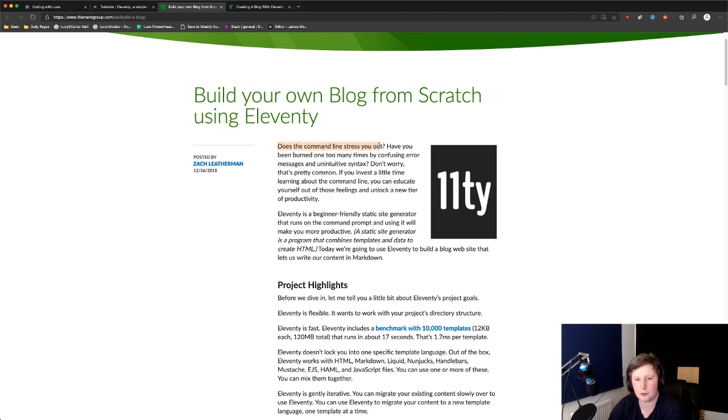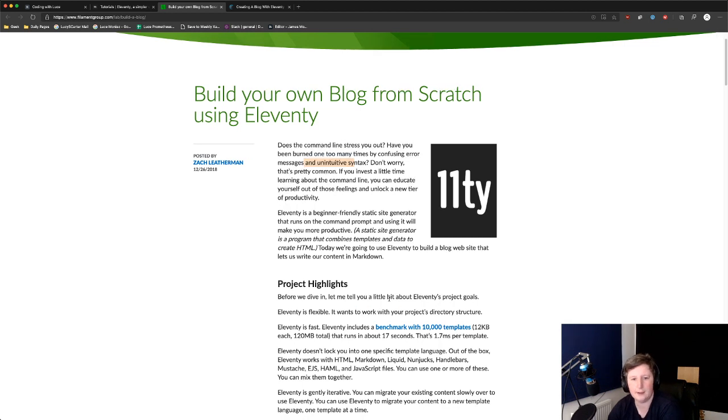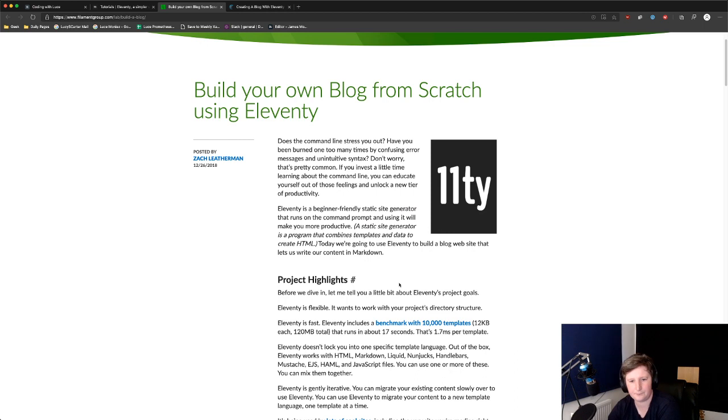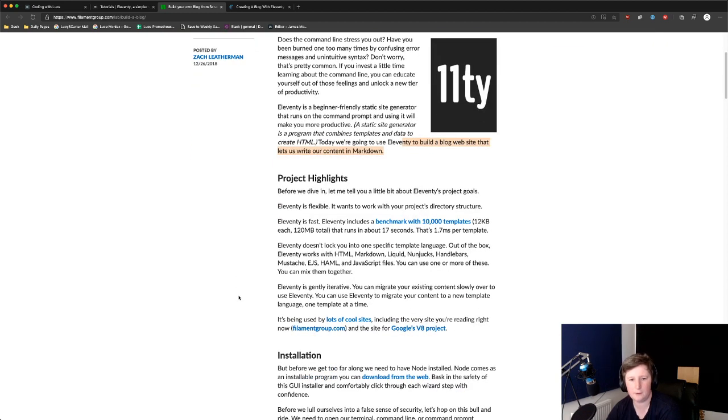Does a command line stress you out? No. Have you been burned one too many times by confusing error messages and unintuitive syntax? Yes. Don't worry, that's pretty common. Yeah. Okay. So 11ty is a beginner-friendly static site generator. Okay. A static site generator is a program that combines templates and data to create HTML. That's what we want. We want Markdown. Yep, so we're going to use 11ty to build a blog website that lets us write our content in Markdown. Perfect. Before we dive in, let me tell you a little bit.